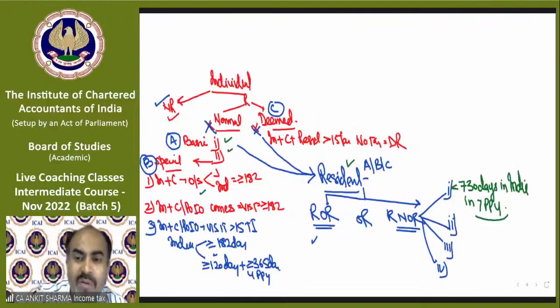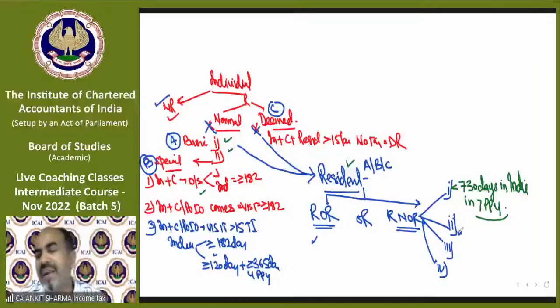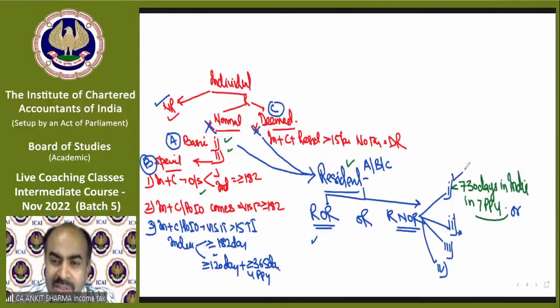Now moving on to our second condition. This is complicated. When I write it, you might feel that it is complicated. But I will solve an example and then you will find, yes, it is again easy. The second says that if somebody is not able to fulfill the first one, because if you fulfill this, then you need not check any one of these. So if somebody has fulfilled this, the answer is resident and not ordinary resident. But if somebody does not fulfill it, then we have to check the second condition.